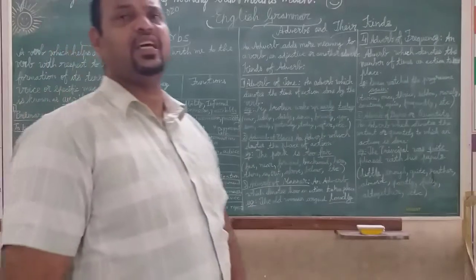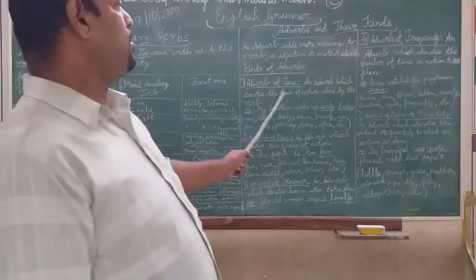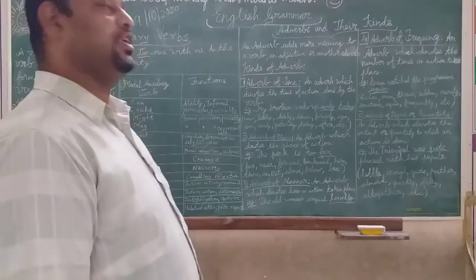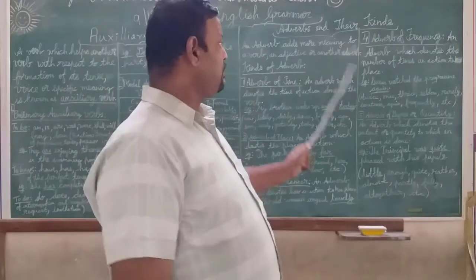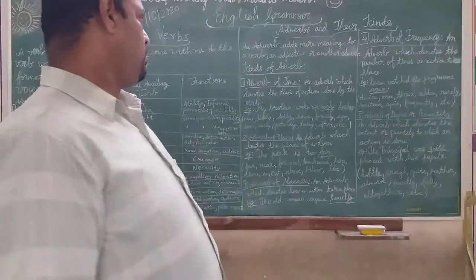Now the same thing is adverb of place. Adverb of place: here the adverb denotes the place of action. Earlier it denoted the time of action. Now it is the place of action, where it took place.